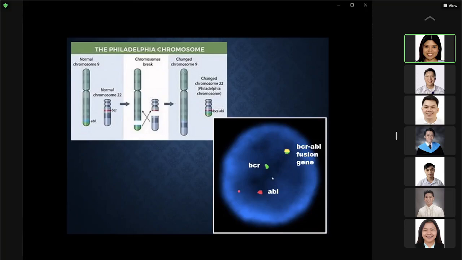But if you have fusion in one copy of chromosome 9 and 22, what you will see is this one. The second copy will show a fusion of the BCR-ABL gene. The green and the red color will fuse to form a yellow color. The formation of a yellow color means that you have a fusion of the BCR-ABL gene in chromosome 22.